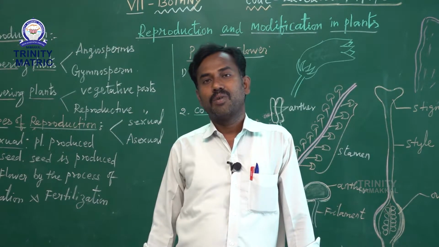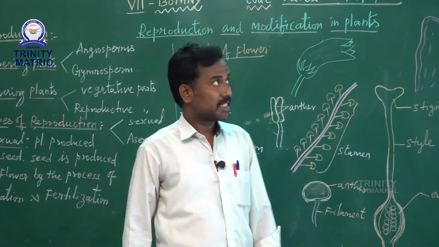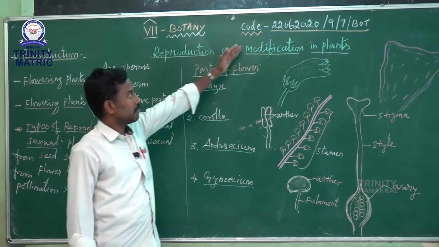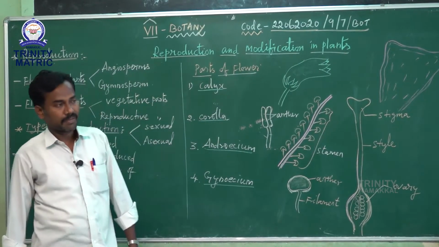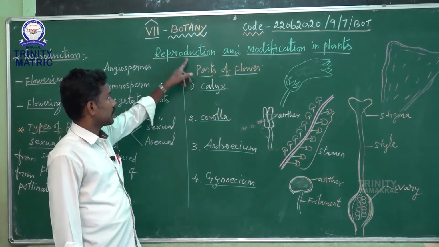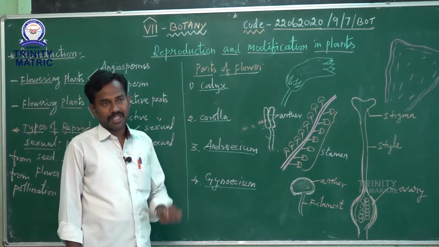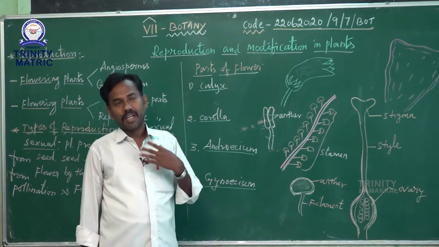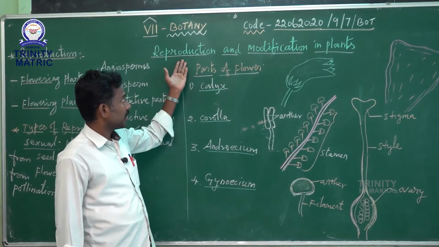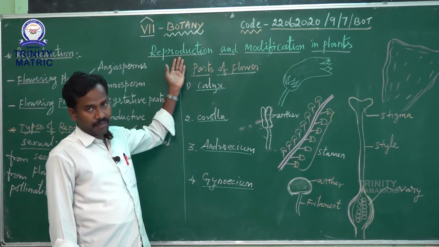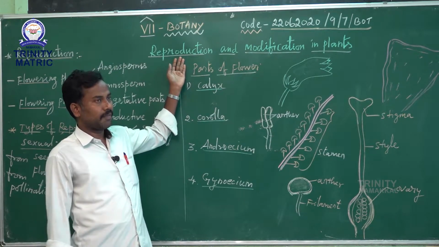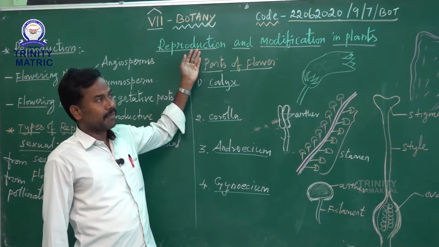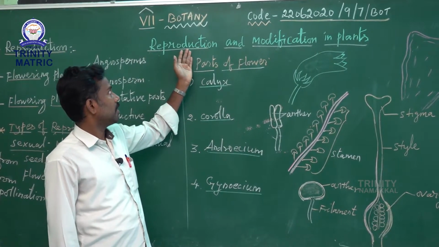Today we are going to discuss 7th standard botany. The topic is reproduction and modification in plants. First of all, what is meant by reproduction? I think you already studied this in lower classes, especially in 6th standard. Once again I am telling: reproduction means giving birth to young ones, or the fusion of both male and female reproductive organs.